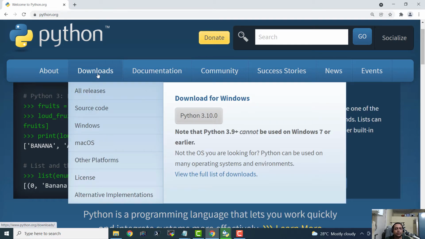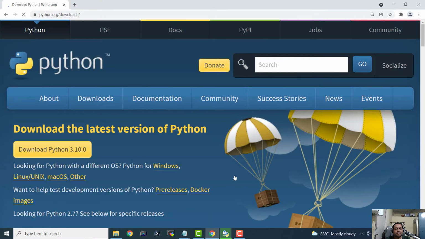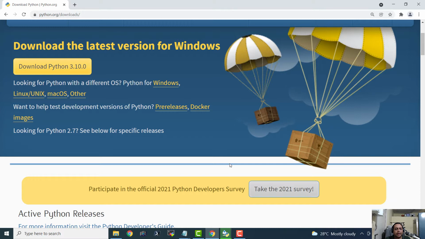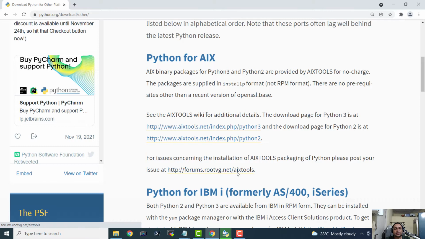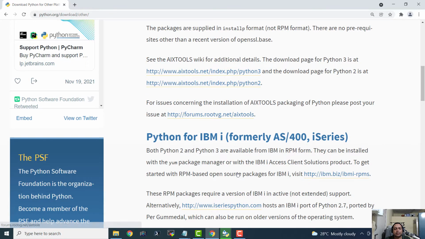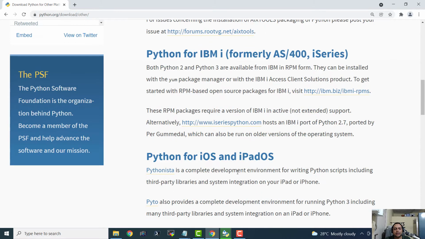Here we have the download section and we can see the full list of downloads. Here we can see that there are download options available for Windows, Linux, Unix, Mac OS and other operating systems. Let us see what other operating systems are supported. Okay, so Python for AIX and Python for IBM i. Cool.